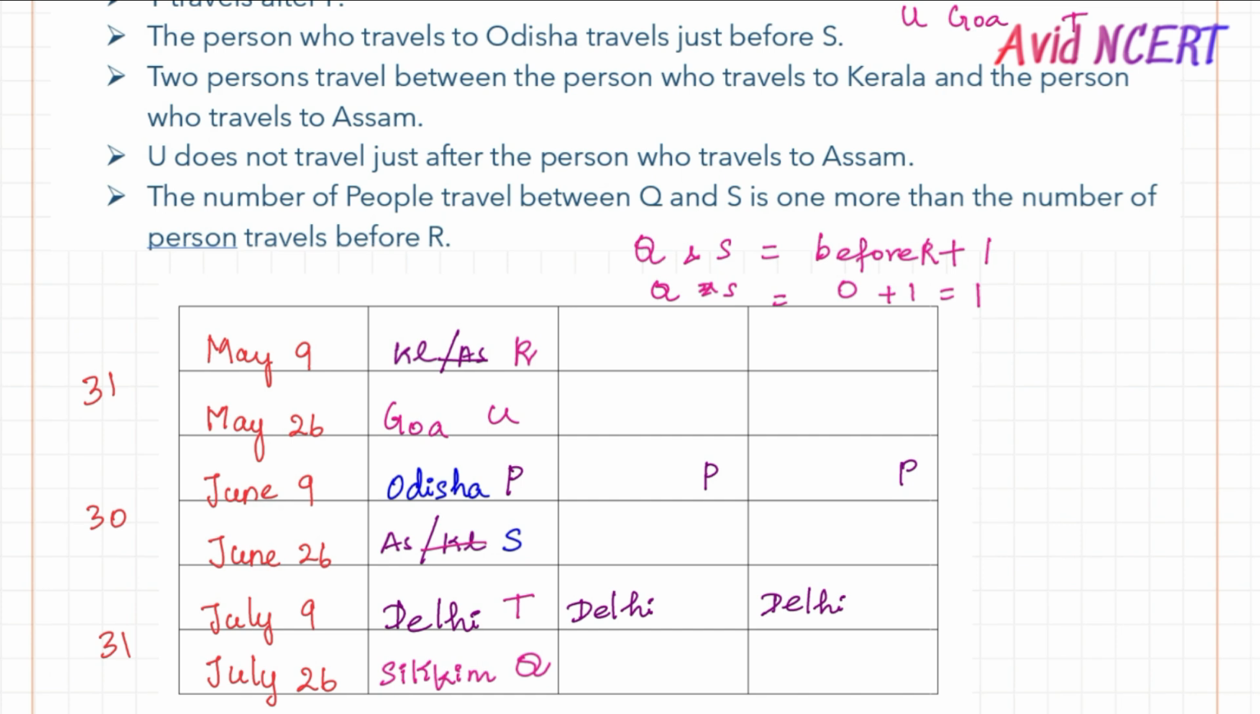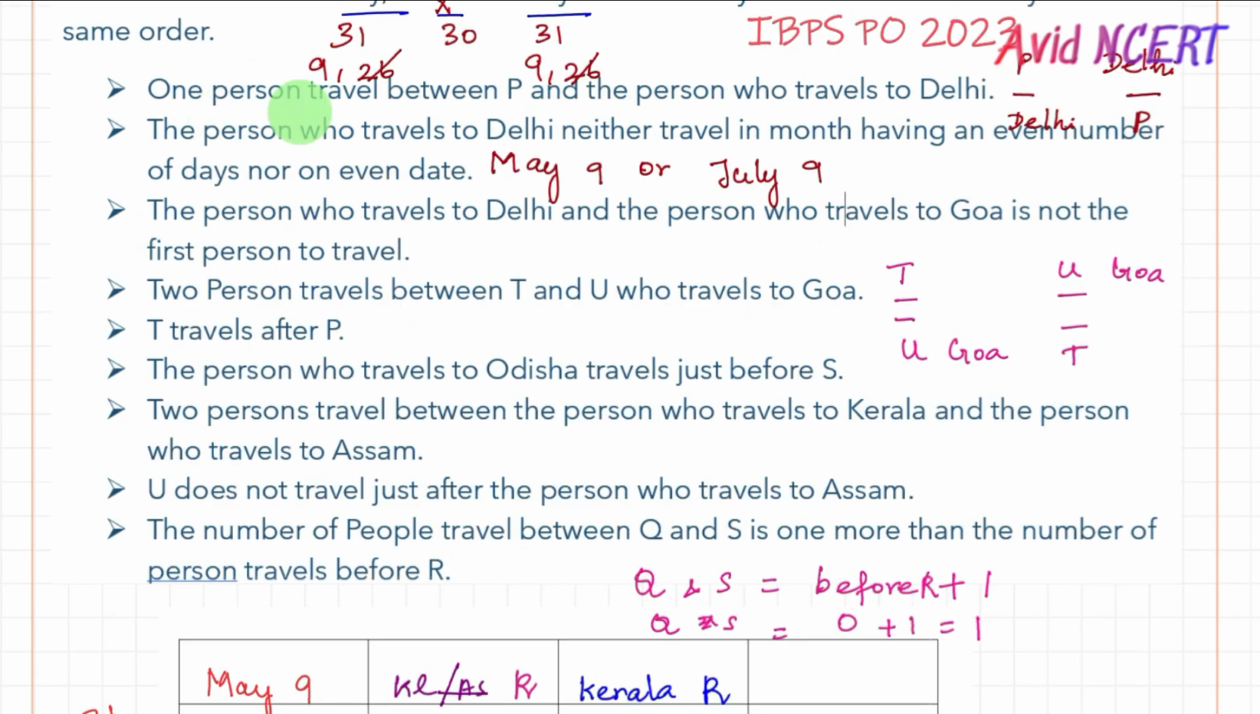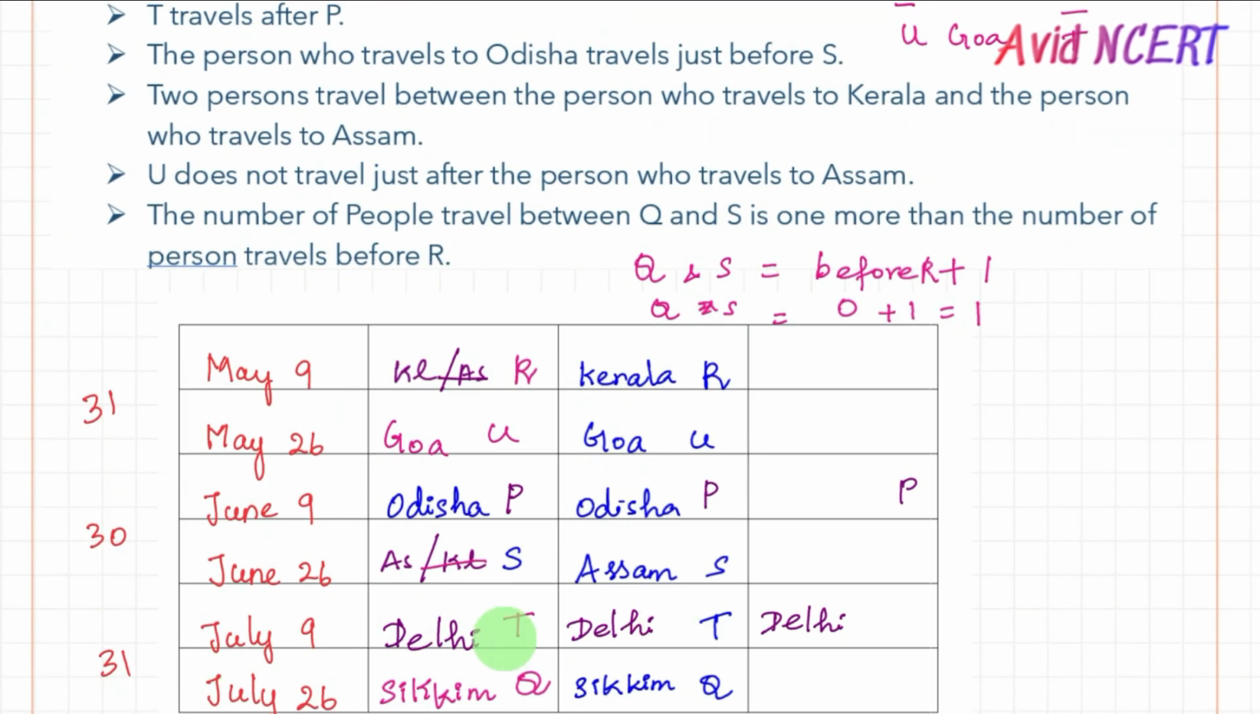Let's make sure we have got it correct. So this goes like this: Kerala R, Goa U, Odisha T, Assam S, Delhi P, and Sikkim Q. One person travels between P and the person who travels to Delhi, and Delhi travels only on May 9 or July 9. The person who travels to Delhi and the person to Goa is not in the first place. So we got Delhi on July 9, and there is one person between P and Delhi.